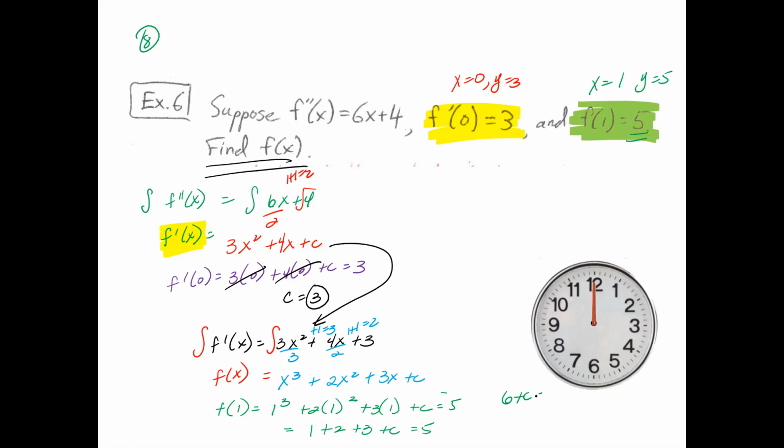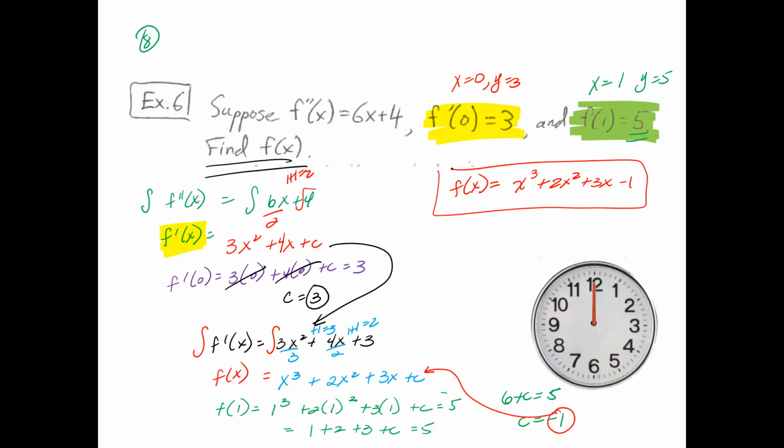That's 6 plus c equals 5. So c equals -1. And there you have it. This is your finalized answer. f of x is equal to, because you're going to take this -1 and plug it right here back for c, x cubed plus 2x squared plus 3x minus 1. And that is your answer.